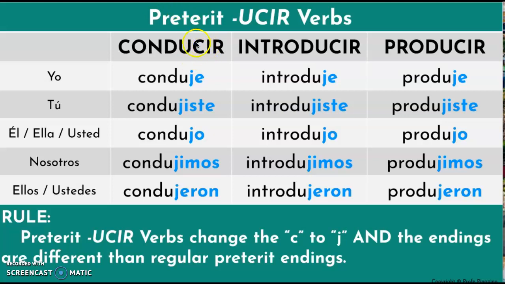Conducir, the C changed into a J, and then we add the E. Notice that there isn't any accent mark here. What we say is yo conduje, tú condujiste, él, ella y usted condujo, nosotros condujimos, ellos y ustedes condujeron.